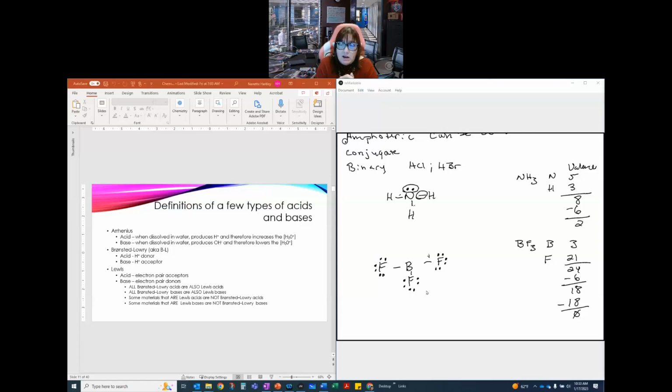Boron can't do it. Okay, so we now have a situation where we have this one thing that has this lone pair that it could donate, and this one thing that's missing a lone pair. So these two can associate. And what I'm actually going to do is I'm going to get rid of that and move this hydrogen up here, which I should have done before. Right there. I have not changed the structure, I just rearranged it. And this lone pair can be donated to that boron. So we've now created a bond between the two.